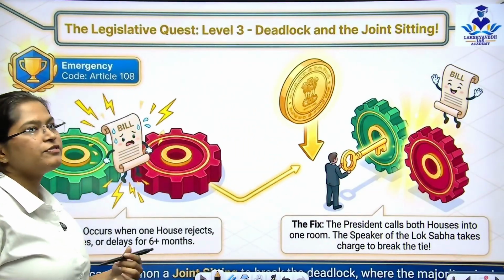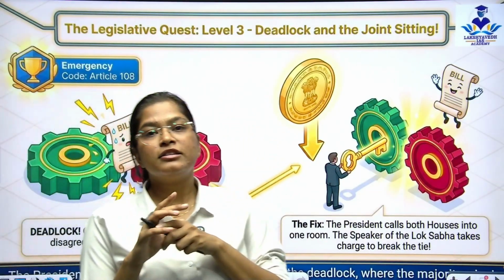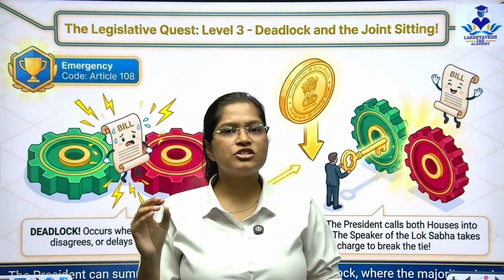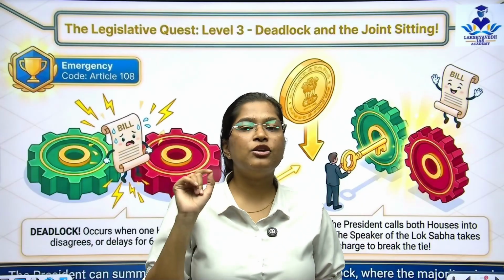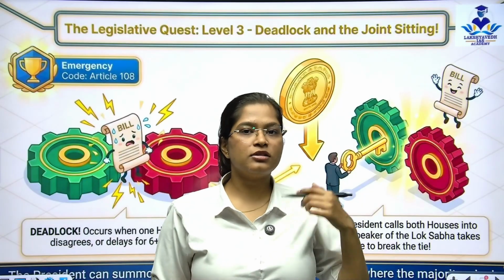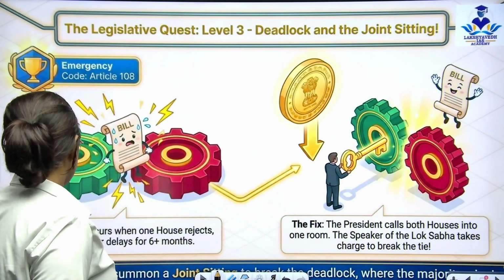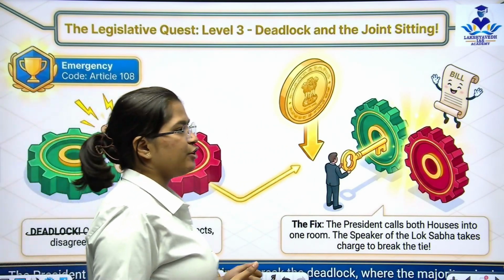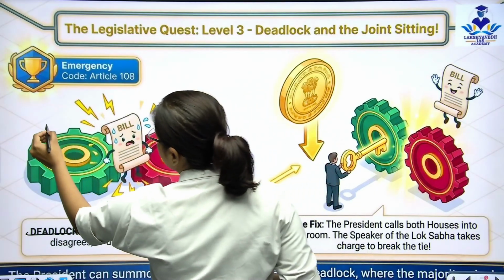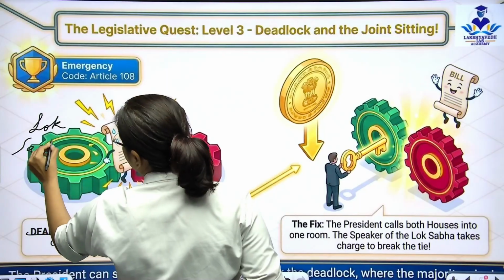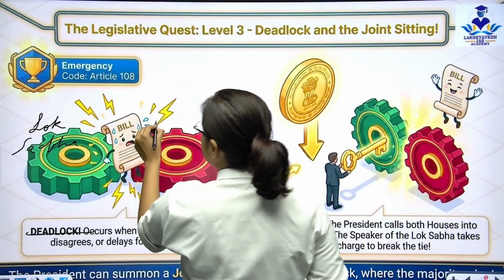Also we need to understand that if a bill is passed in the Lok Sabha, it should be passed in the Rajya Sabha the same way. There can be no changes to it, and only then is the bill made into an act. So you can see, we need to understand what a deadlock is here. So basically, this is the Lok Sabha, and this is the Rajya Sabha.